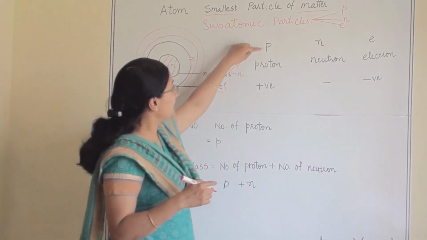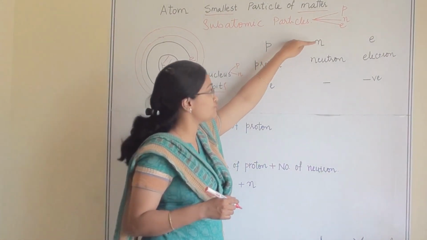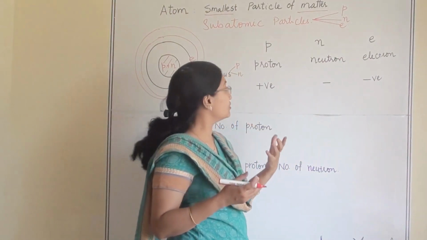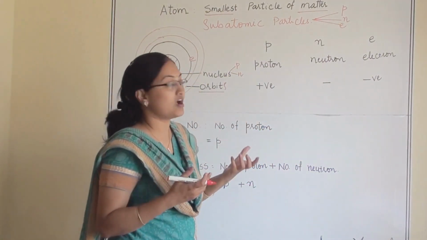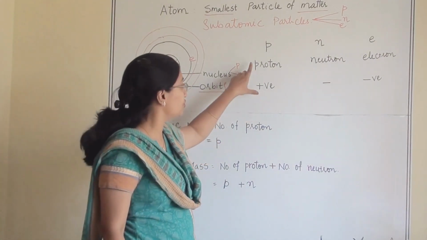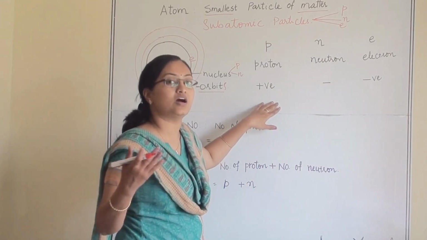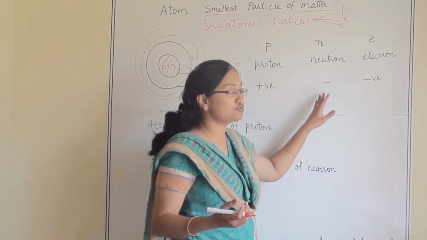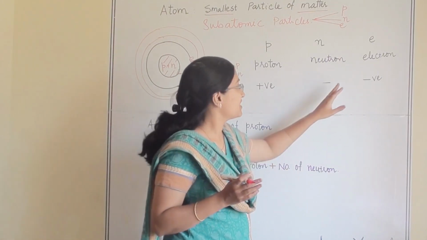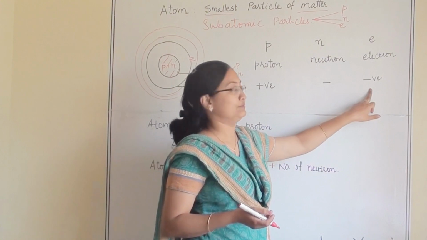Now P stands for proton, N stands for neutron, E stands for electron. If we look from the perspective of charge, proton is a positively charged particle, whereas neutron is chargeless. It is without charge. Whereas electrons are negatively charged particles.